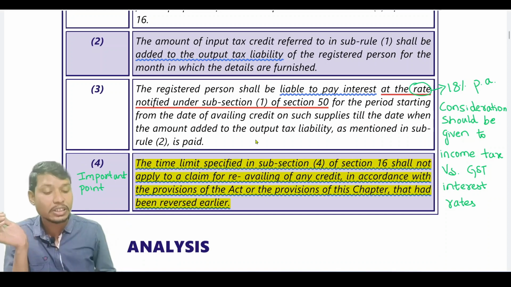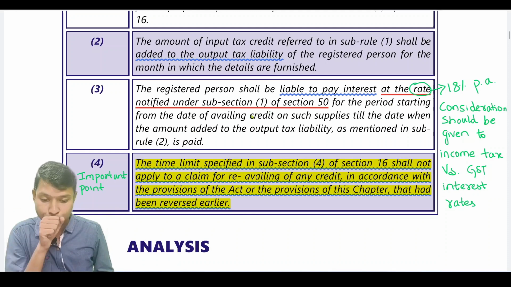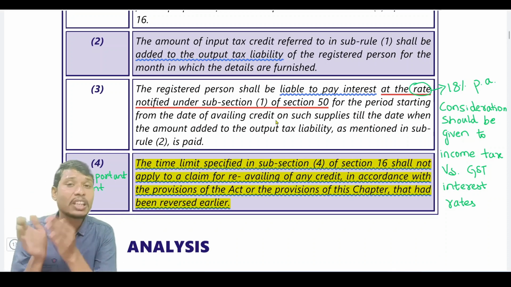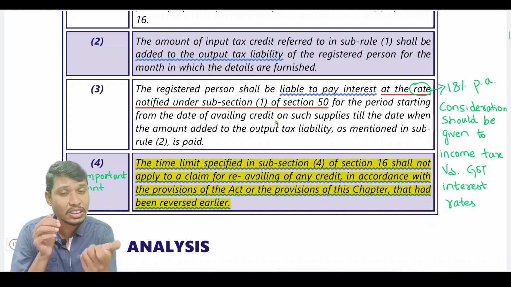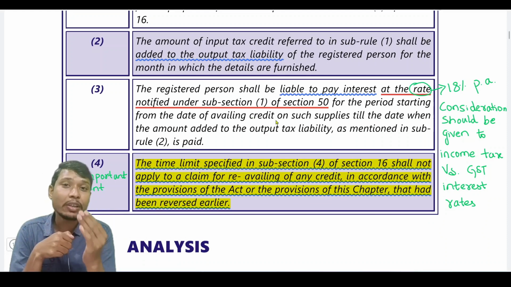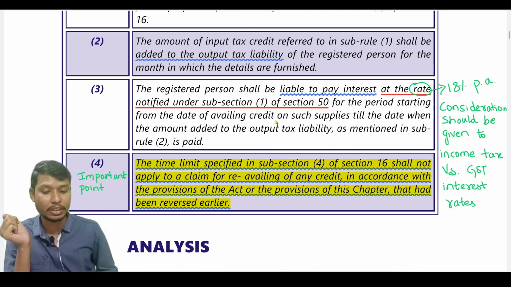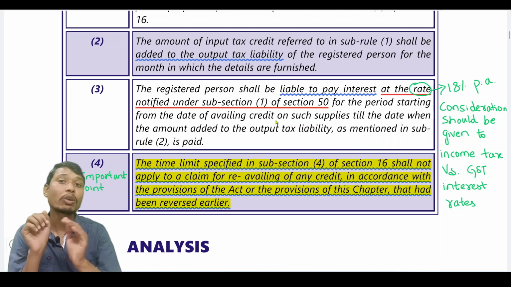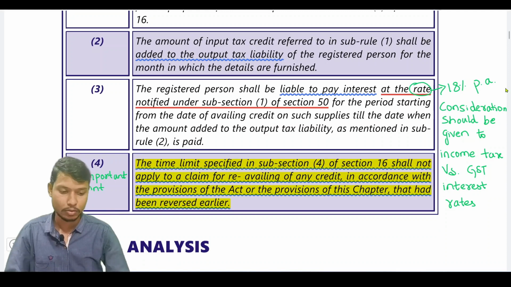So the interest rate is 18%, which is specified under section 50 subsection 1. Okay. So the period for which we have to calculate that interest is from the date of availing the input tax credit till the date we reverse the input tax credit. Okay, that is the time period for which we have to make the interest payment.